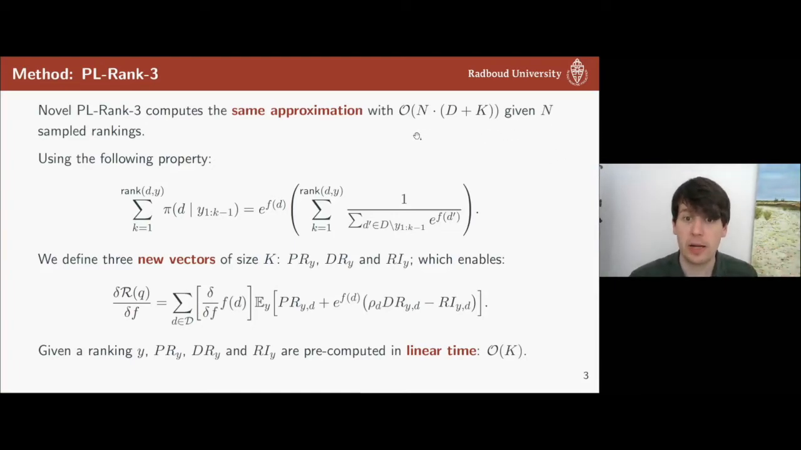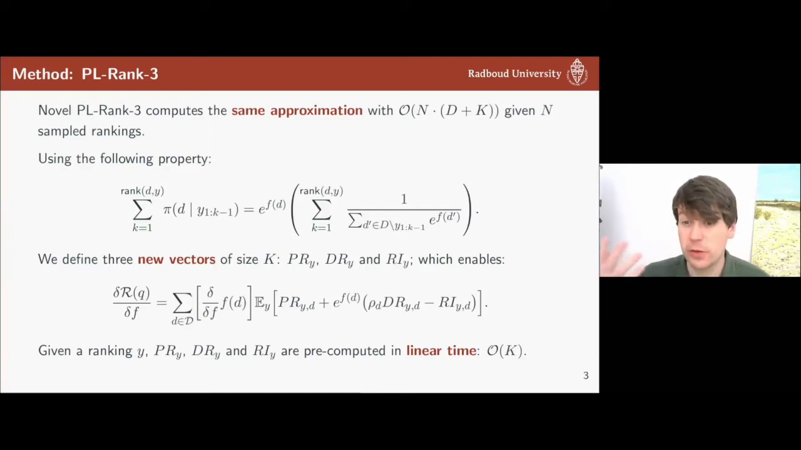So the complexity now is N, the number of samples, times D, the number of documents that we're ranking, plus K, the cutoff length of the ranking, where previously we had D times K. So if you don't have a cutoff, the previous algorithm would have a quadratic complexity, whereas here we're still in a linear complexity. I have to add here that this complexity is only the case given that you have N sampled rankings. So you still have the complexity of sampling that you also have to deal with.